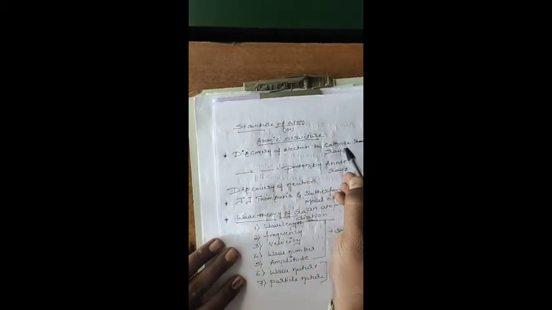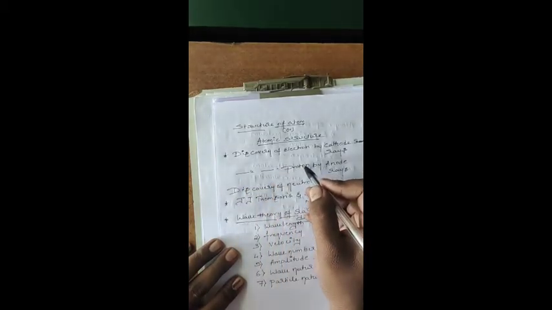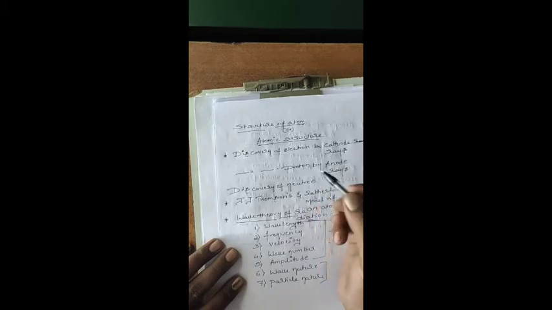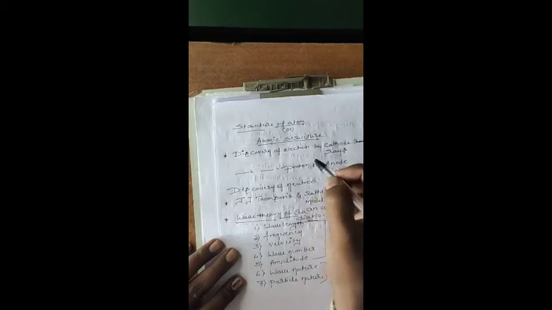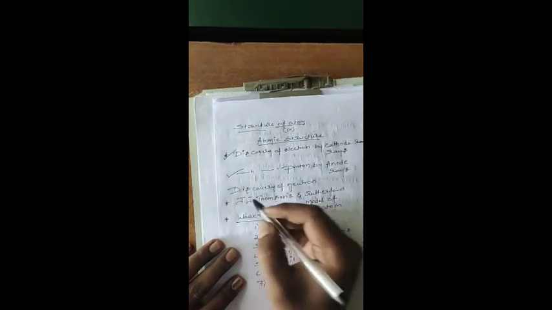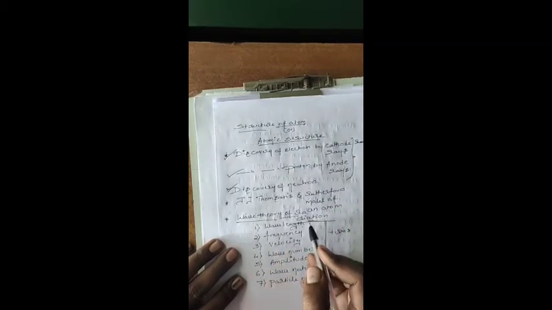When it comes to your syllabus, they have deleted the topics, that is discovery of electrons by cathode ray and discovery of protons by anode ray, discovery of neutrons and J.J. Thomson and Rutherford model of the atoms. They all will be deleted from your recent syllabus, but while we want to discuss the wave theory of radiations, we want to know some basic concepts of how we discuss the discovery of electrons by cathode ray, discovery of proton by anode ray, and discovery of neutrons. We want to know the three topics to know the wave theory of radiations.